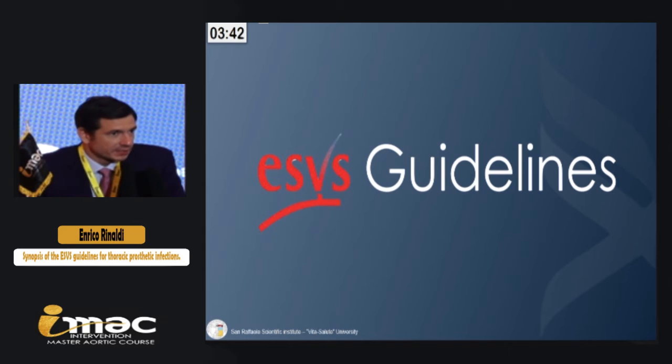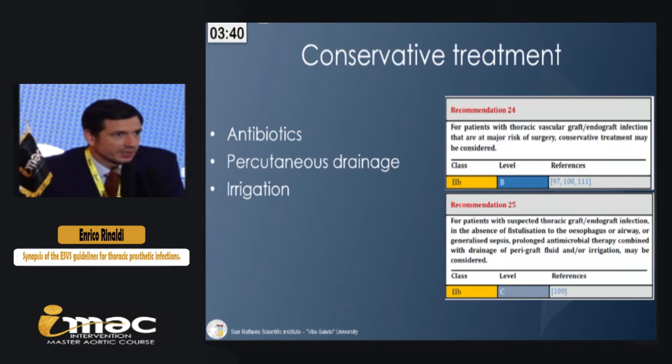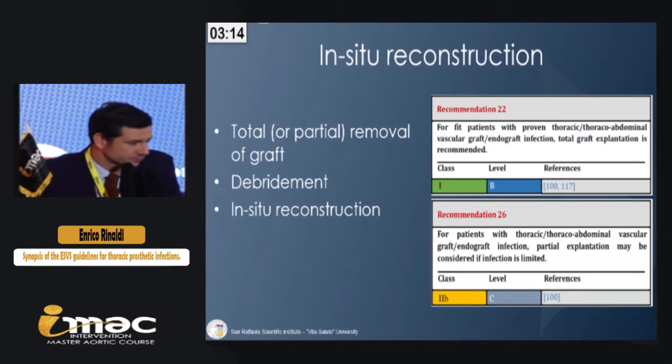So, going inside the guidelines, several treatments are possible for patients with thoracic and thoracoabdominal infection. The first one is conservative treatment with antibiotics, with or without percutaneous drainage and irrigation. This approach may be considered for patients with high surgical risk and for patients with suspected infection without fistulization.